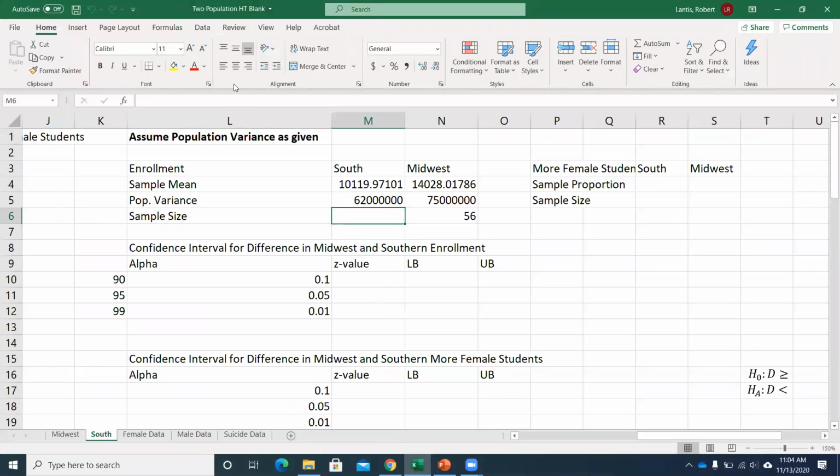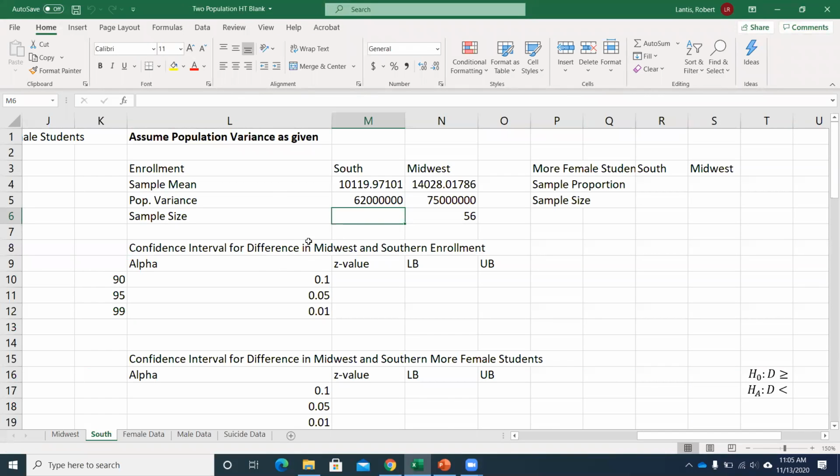So we've got that 2 population HT blank file. I'll show you how we could do some of this in Excel. And then after today's class, I'll post that next Excel assignment, right? Which will be hypothesis test and confidence intervals for 2 populations.